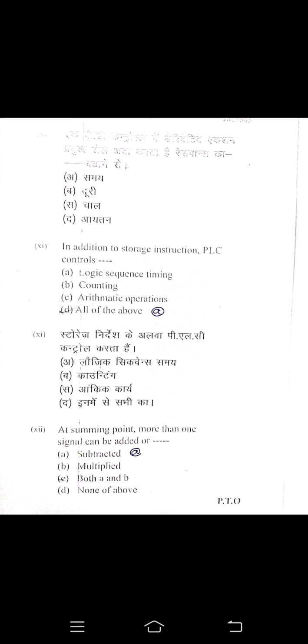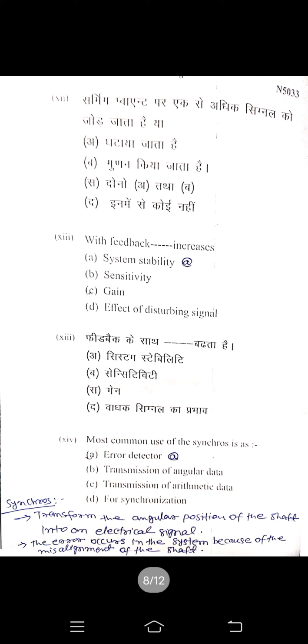Question 12. At summing point more than one signal can be added or subtracted. Here option A is correct, subtracted. This is the basic theory of summing point or takeoff point. At summing point more than one signal can be added or subtracted. Okay, so plus minus sign has been given. Question number 13. With feedback dash increases. Here system stability increases by using a feedback signal. So question number 13, option A is correct.